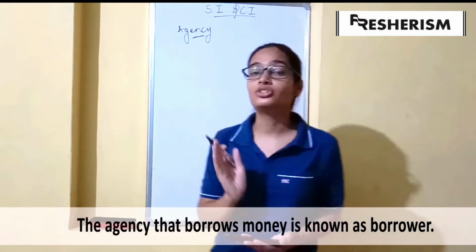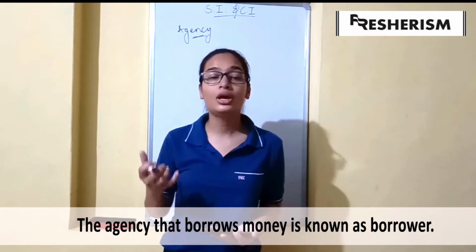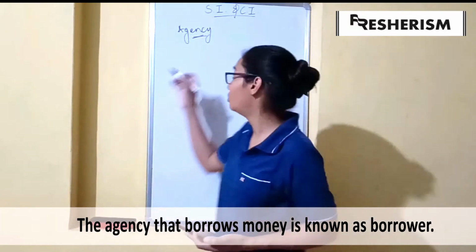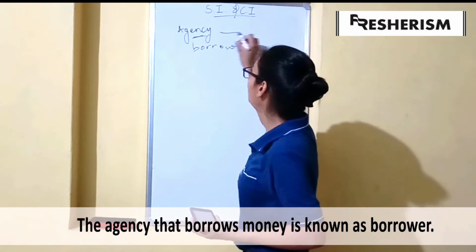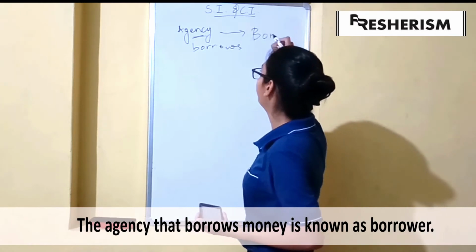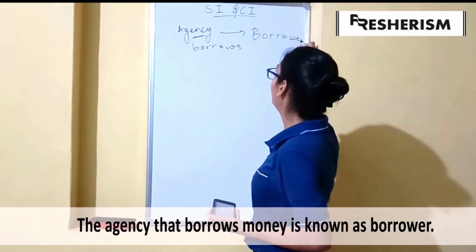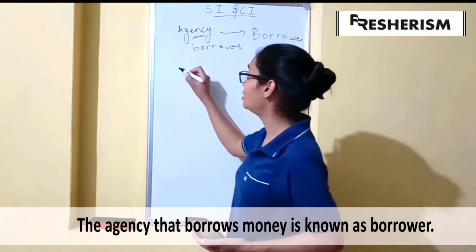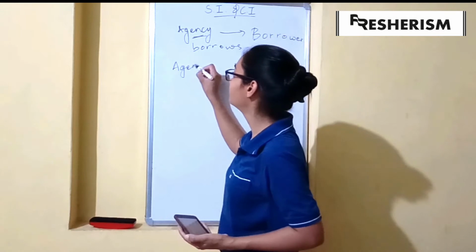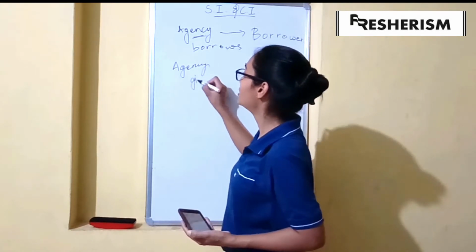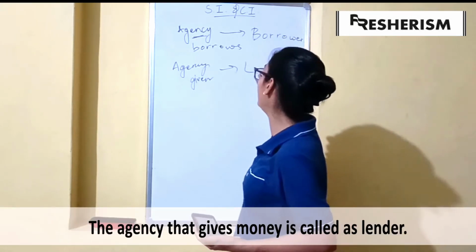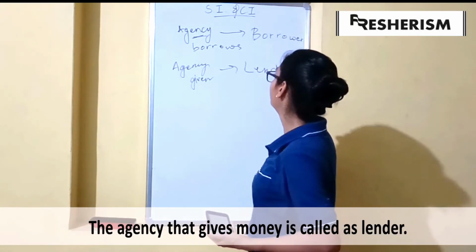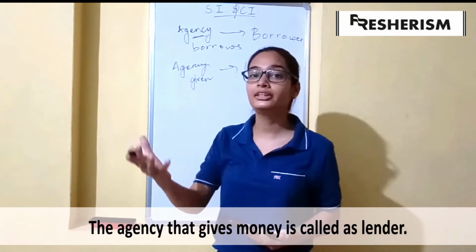So if an agency borrows some money from another agency, it will be known as the borrower. And the other agency which has given the money will be called the lender, as it is lending the money.